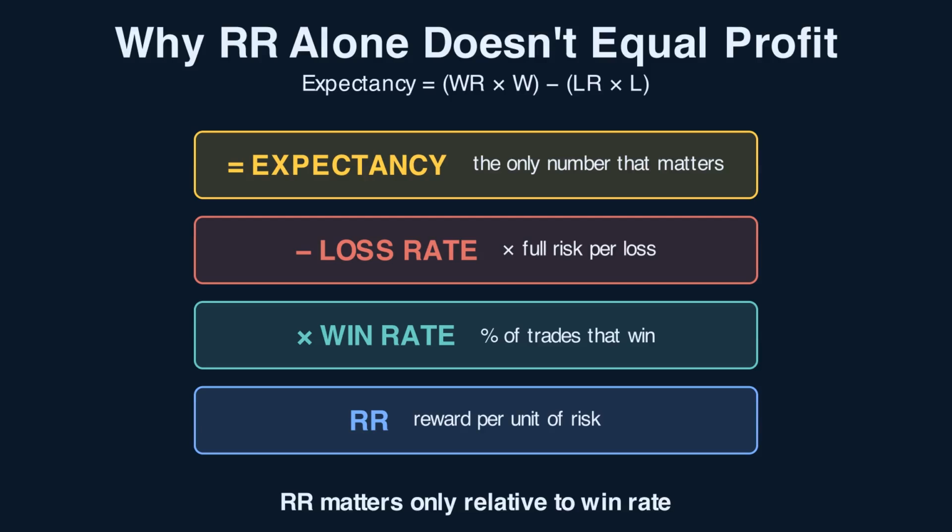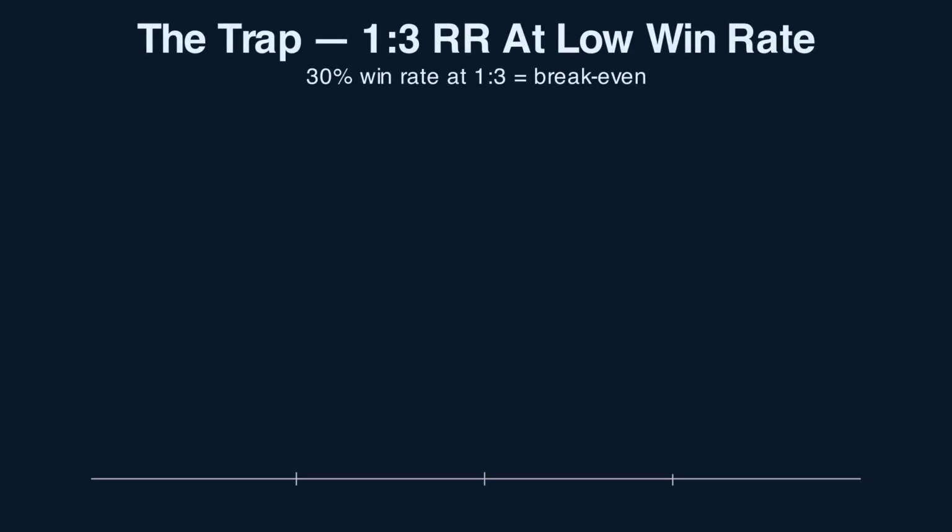RR is one input to expectancy, win rate is the other. Most traders obsess over RR and ignore win rate. The math doesn't care which one you focus on, it cares about the product. Watch this on synthetic results.